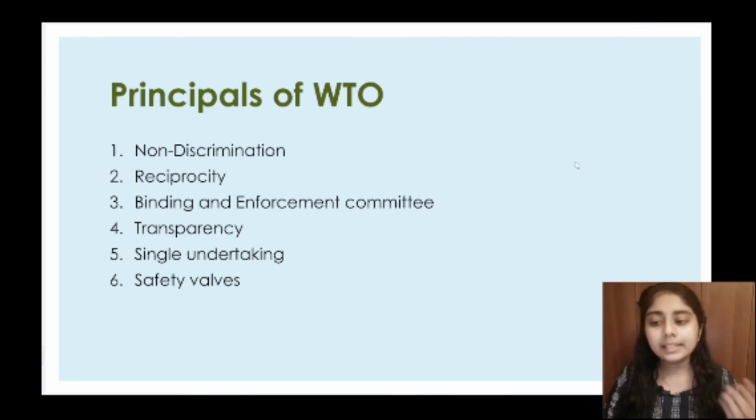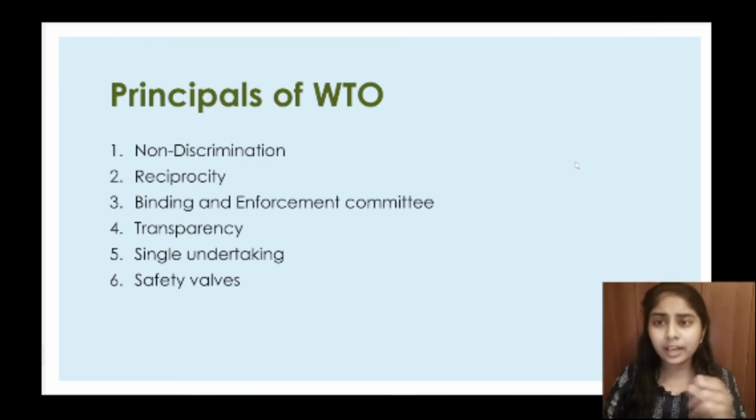Then the next one is single undertaking. It means that WTO agreements are under a single undertaking. A member country while joining WTO cannot choose which agreements they accept and which they follow. They have to follow all the agreements made by WTO.